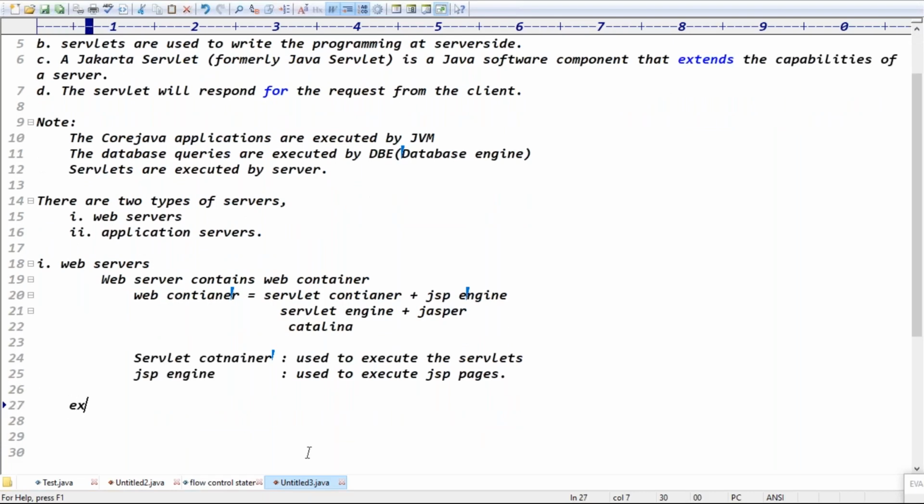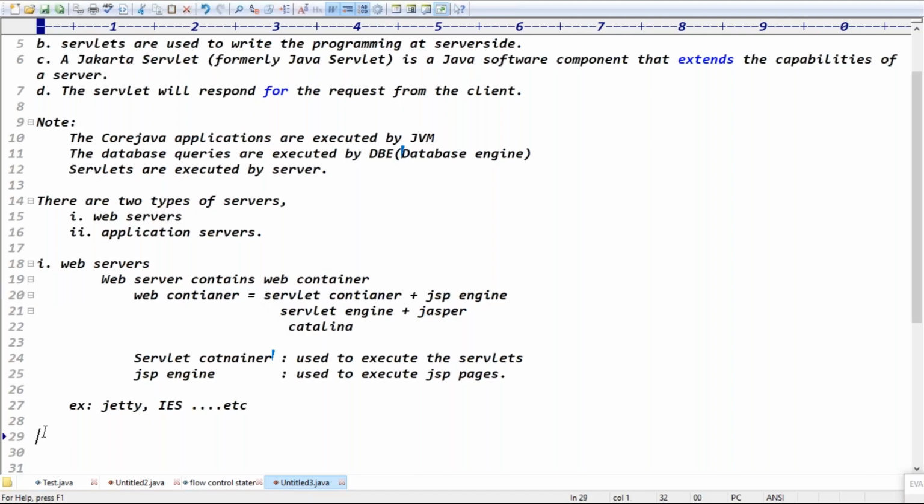Guys, the best examples of web servers: Jetty is a web server. Like that, you have multiple web servers, such as IIS. A web server supports web content only. A web server contains a web container. A web container is a combination of servlet container plus JSP engine, right? Guys, is it clear now?